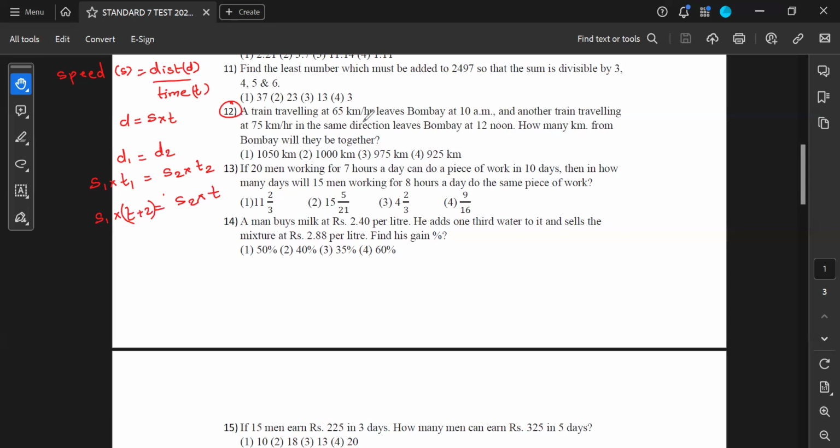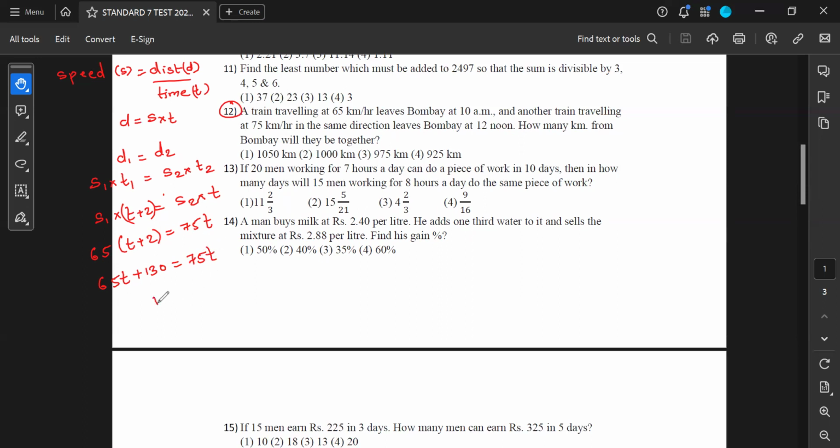Now let me substitute the values. Instead of speed 1, I'll write 65 multiplied by t plus 2. Instead of speed 2, I'll write 75 multiplied by t. Now I'll open the bracket. 65 gets multiplied with both the numbers. 65 multiplied by t is 65t. 65 multiplied by 2 is 130, equal to 75t.